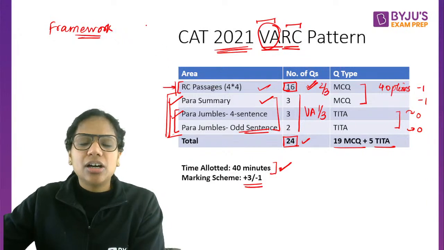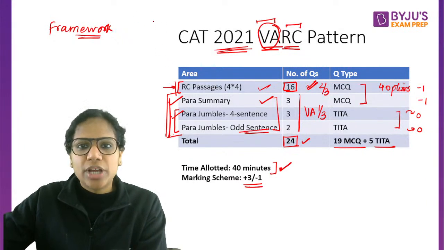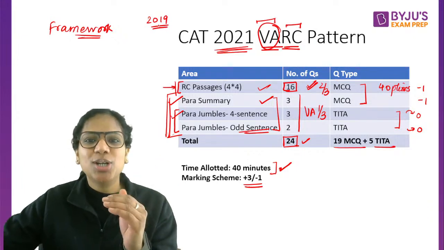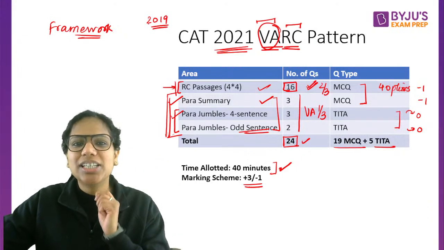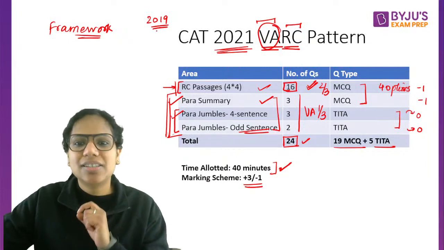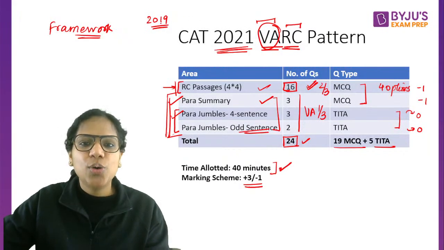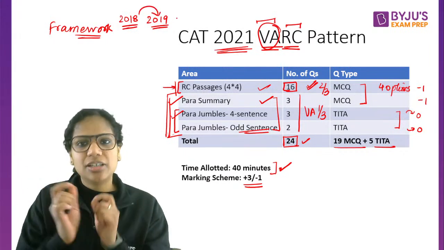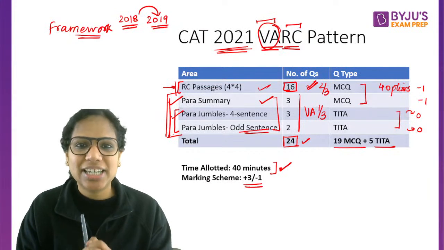Okay. So see, if you look at CAT from 2019, I think that shift towards an increase in difficulty level was made in 2019 itself. It didn't happen last year. Okay. So if you look at the papers till 2018, and then when you come to 2019, you will feel a difference in the difficulty level.